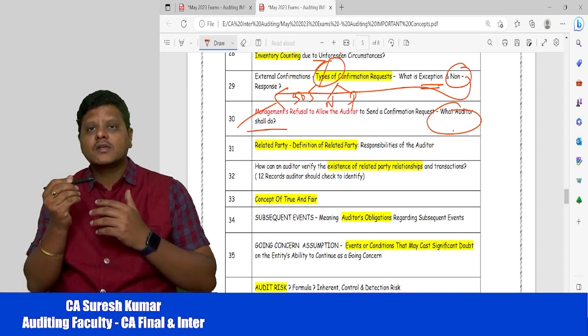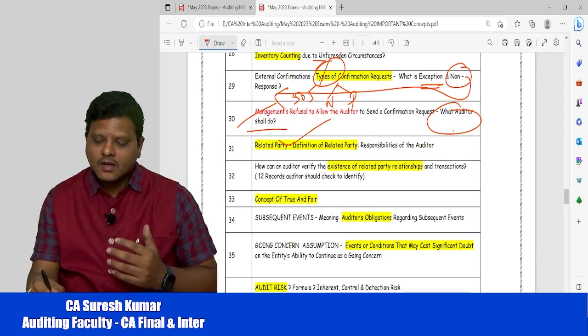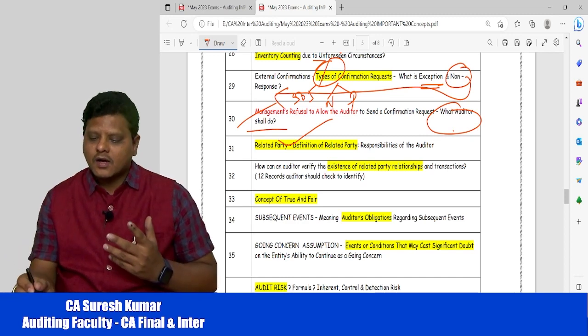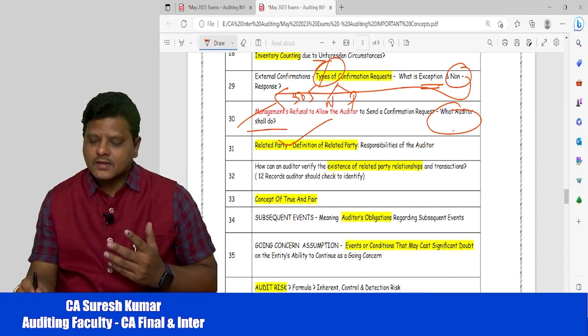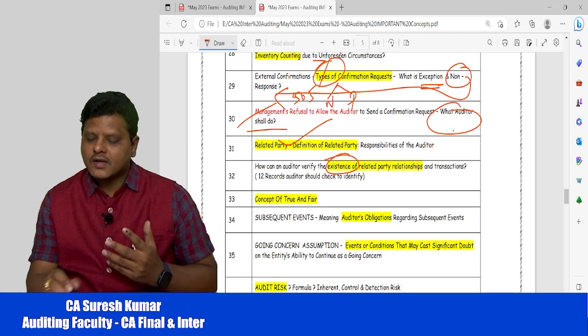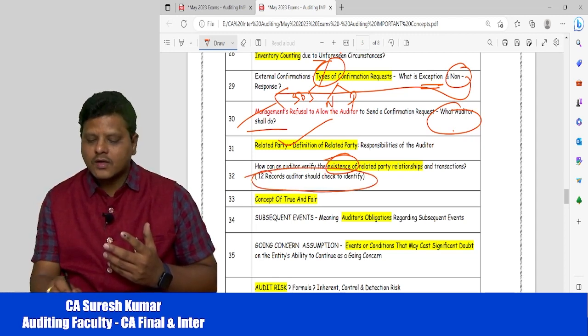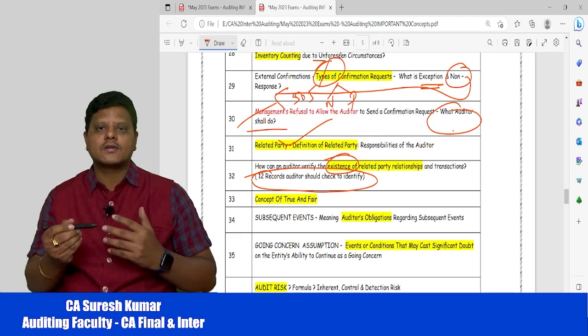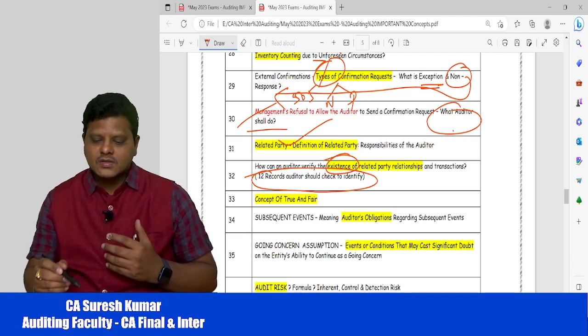Next, related party transactions. What is the meaning of related party transaction? Then how to identify related party transactions. Whether any related party transaction exists, how to identify it. We have 12 records we need to check to identify the related party transactions.